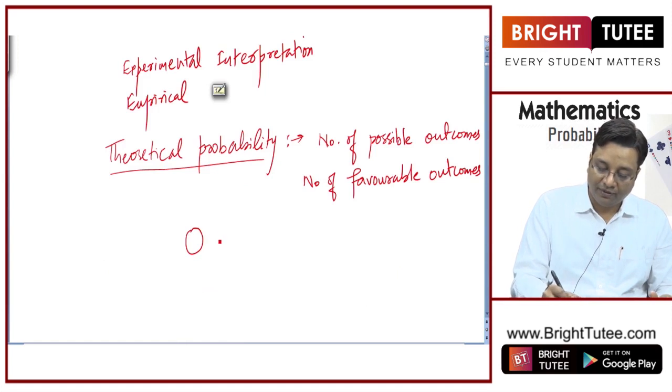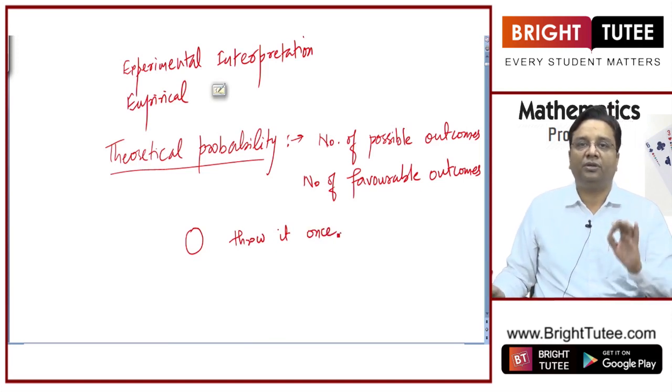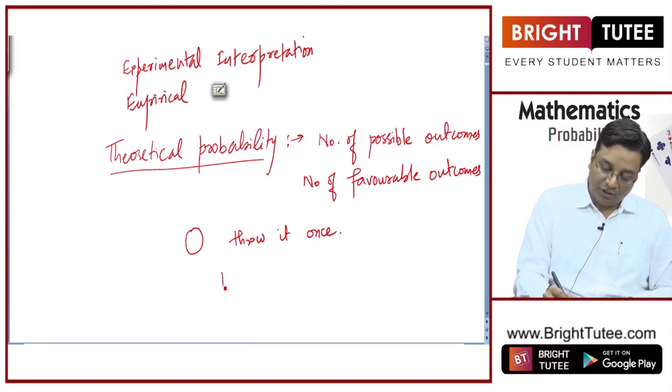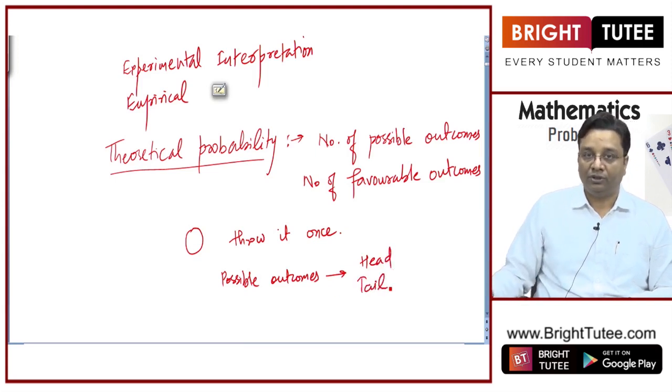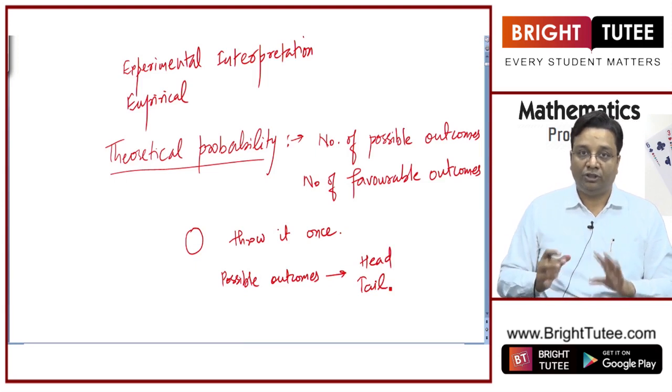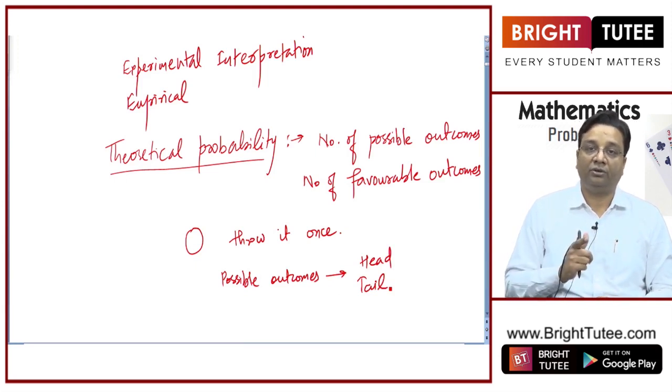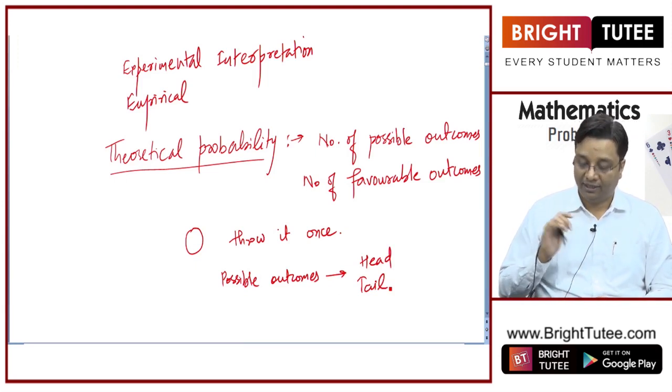You have got a coin and you throw it once. What are the possible outcomes? Possible outcomes will be either it will give you head on top or it will give you tail on top. So these are the total possible outcomes of throwing a coin once, right?